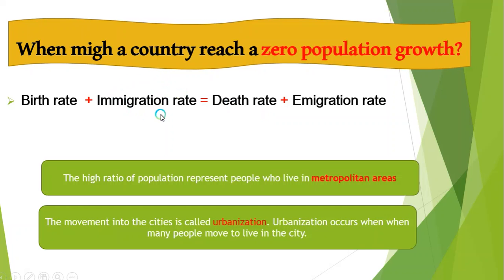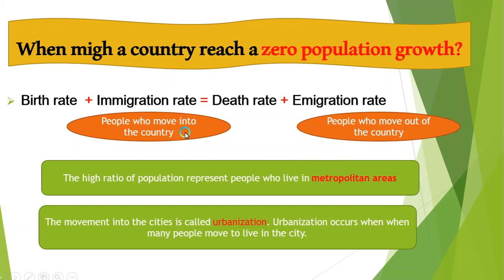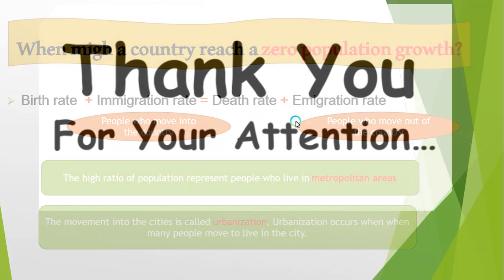So we'll move back to immigration and emigration. Actually, immigration is the people who move into the country, and emigration is the people who move out of the country, traveling to another country. But here the migration inside the country is from one city to another city. So this is how we can find zero population growth.